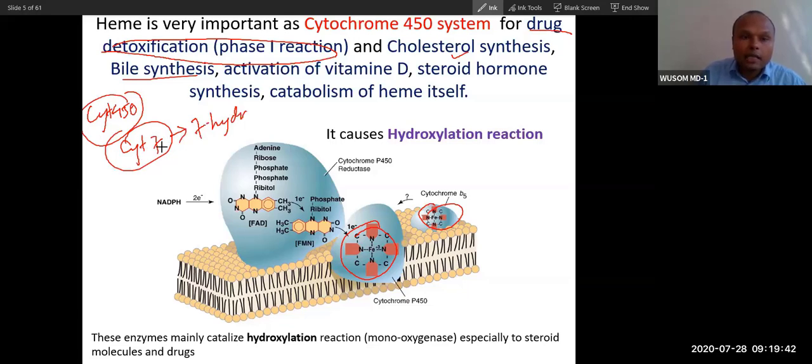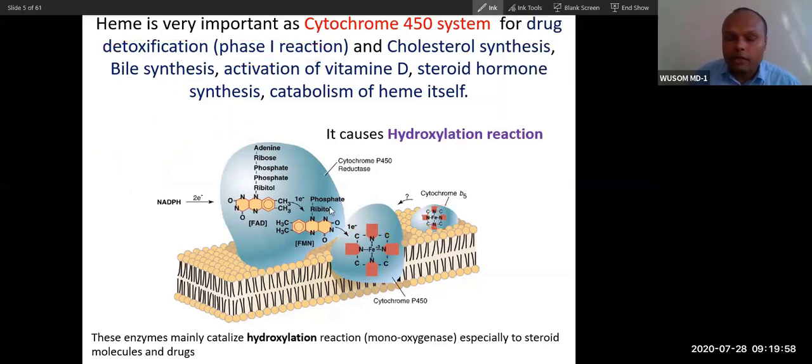It is an endoplasmic reticular cytochrome P450 system for biosynthesis. And vitamin D activation by 25 hydroxylase and 1 hydroxylase are also endoplasmic reticular enzymes. So heme plays a very important part inside the cell also.